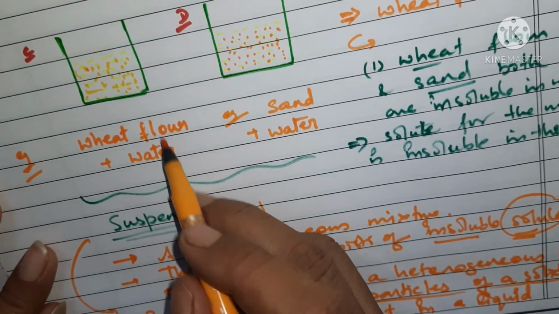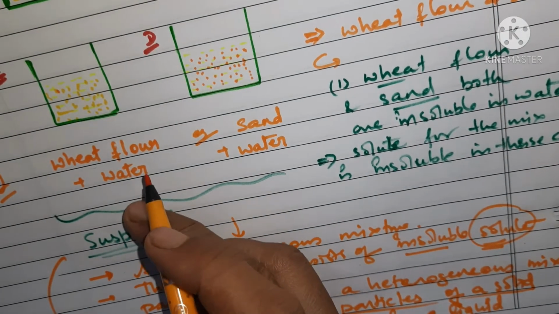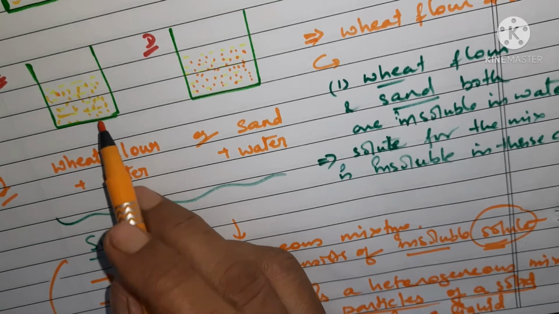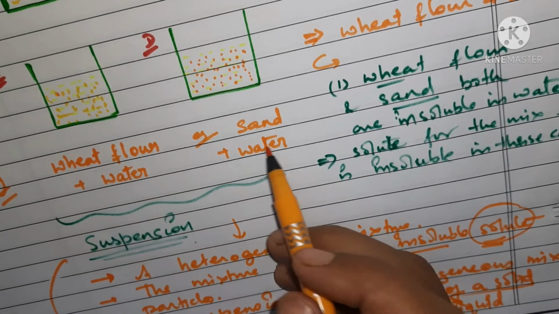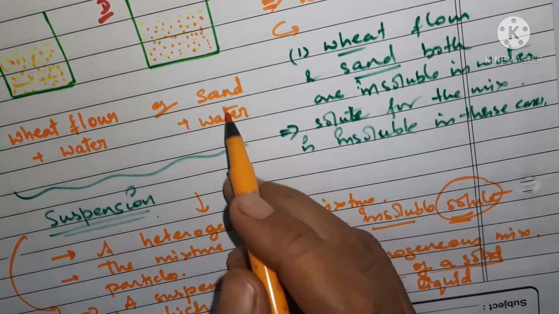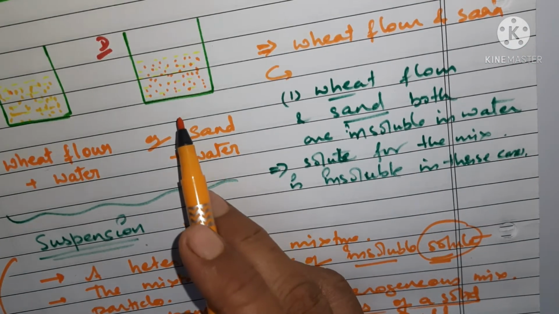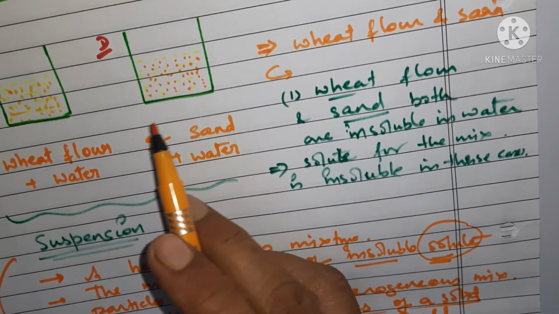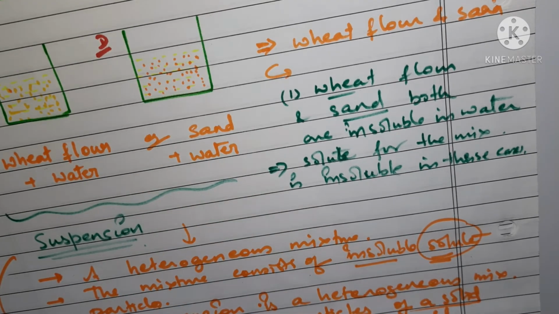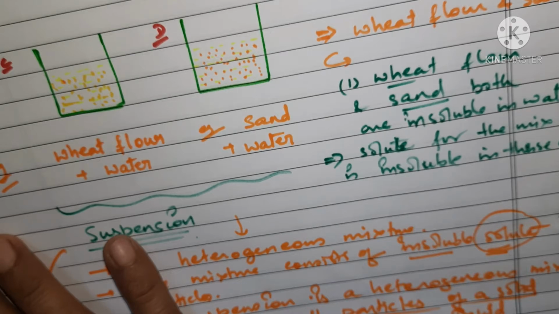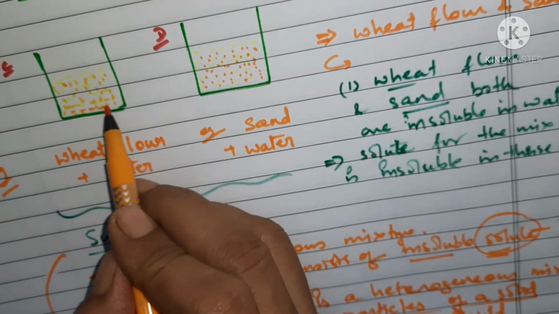Wheat flour with water will give you a mixture, but it is not a homogeneous mixture. The particles of wheat flour will be suspended in the liquid. Similarly in this case, it is not homogeneous in nature, because the particles are spread throughout, but not necessarily uniformly, and the solute particles also settle down at the bottom after some time.